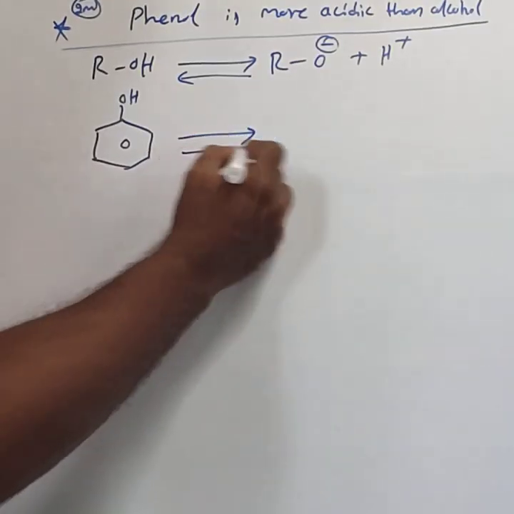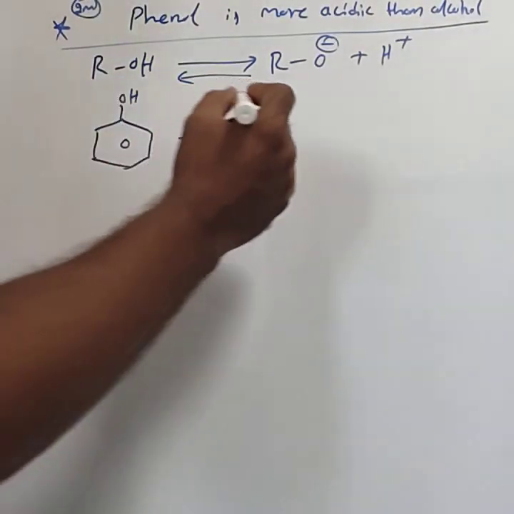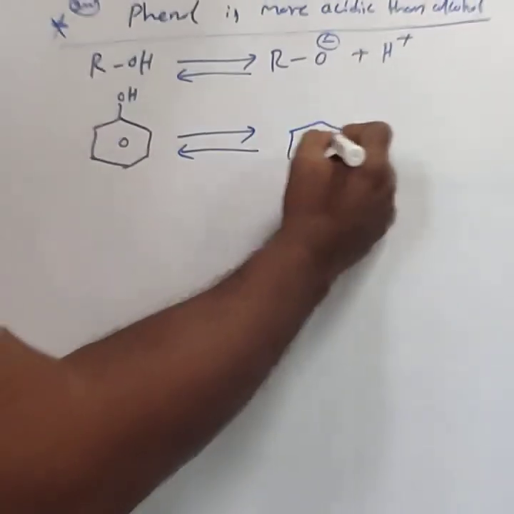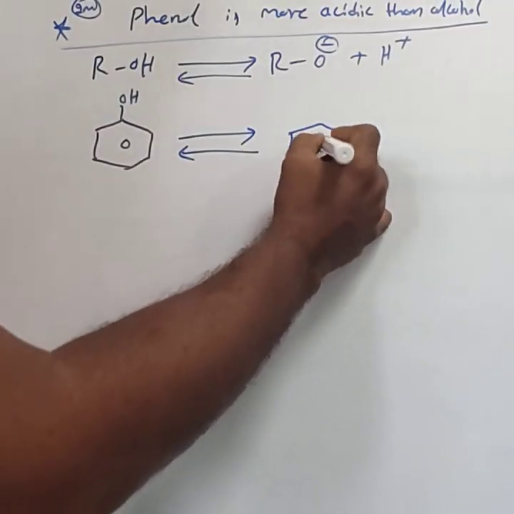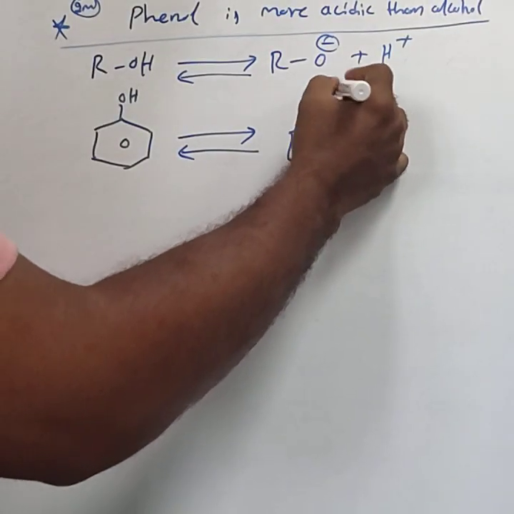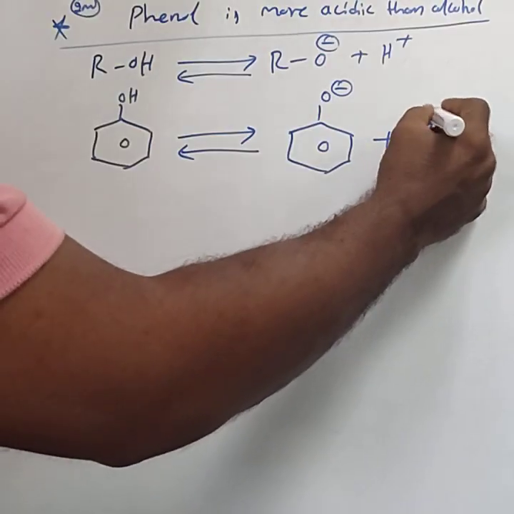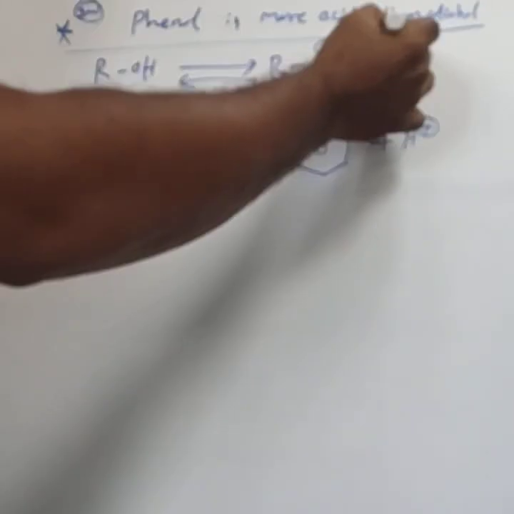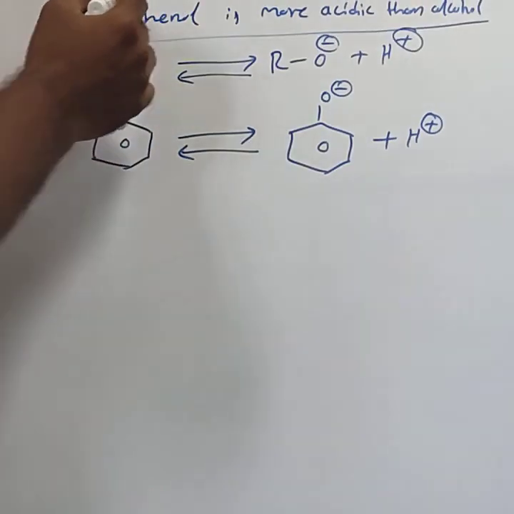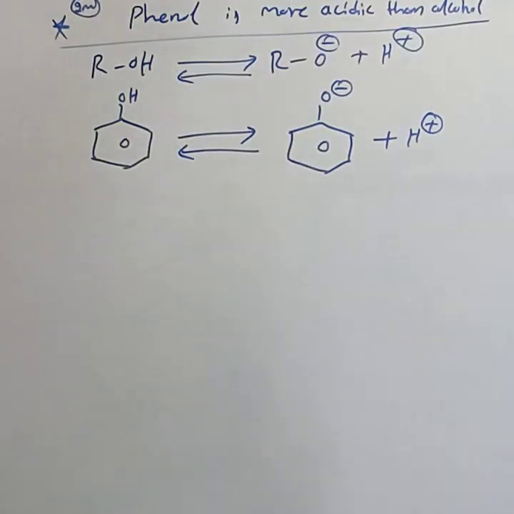Similarly, phenol ionizes, phenol dissociates to give phenoxide ion and proton. Both are donating the proton, but phenol is more acidic than the alcohol. You have to explain why.